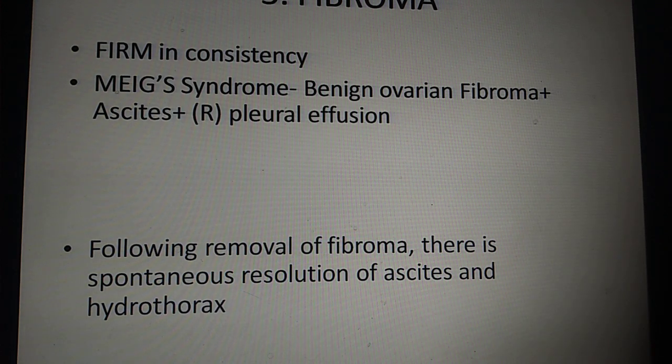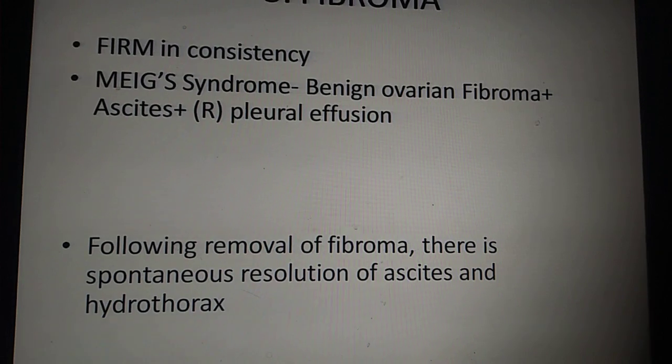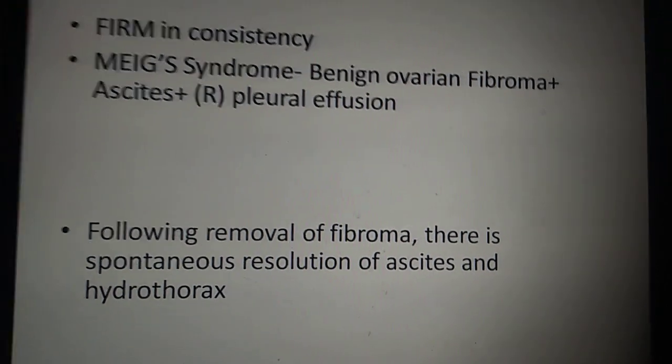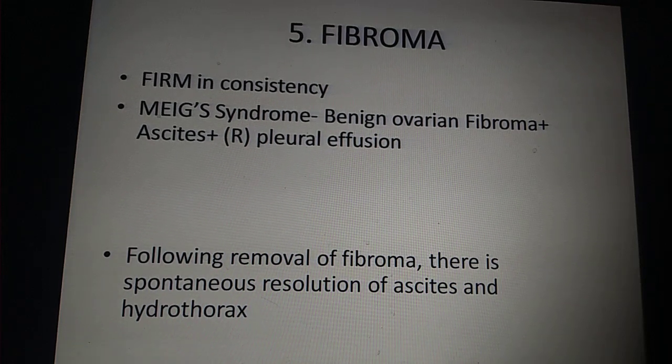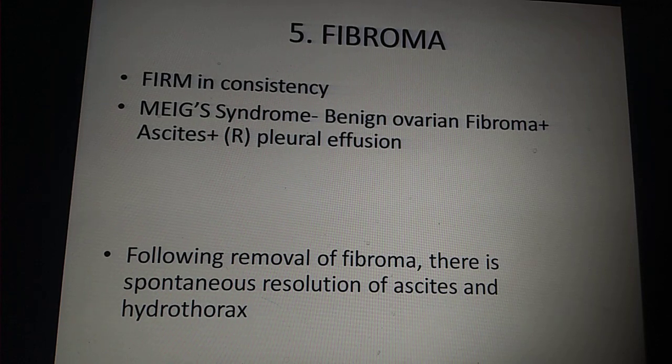Generally, whenever you're seeing ascites, what are you thinking about? You're thinking that it could be malignant, right? Ascites usually means malignant pathology, but fibroma is a condition where you can get Meigs syndrome, with benign ovarian fibroma, ascites, and right-sided pleural effusion. Following the surgery or removal of the fibroma, there is spontaneous resolution of the ascites and hydrothorax.